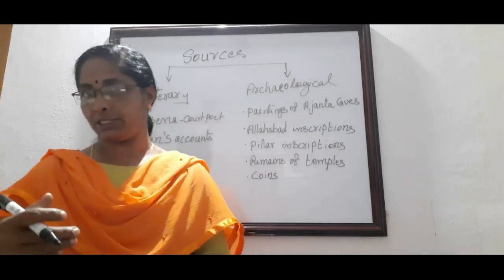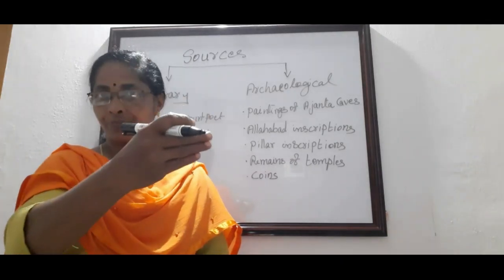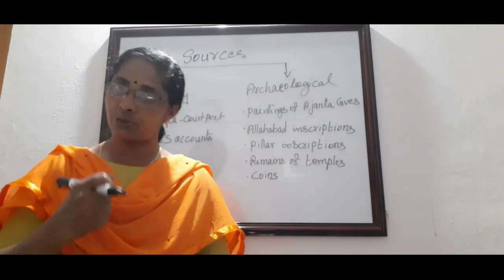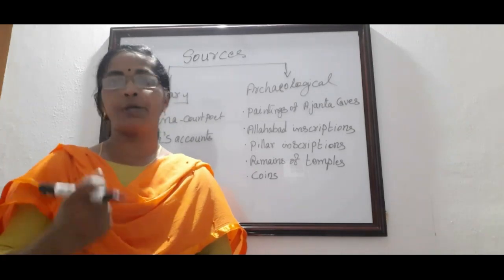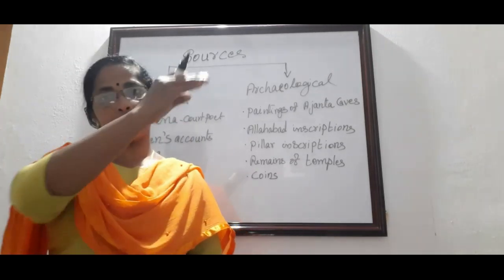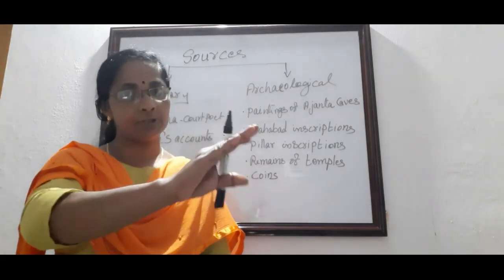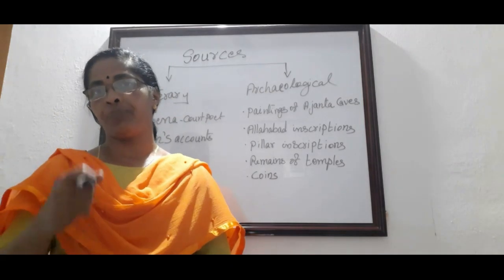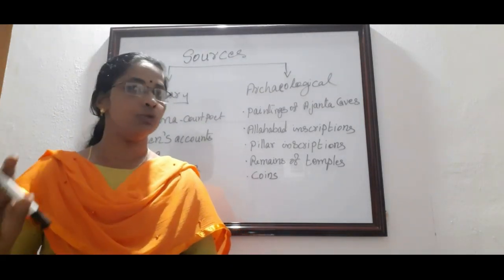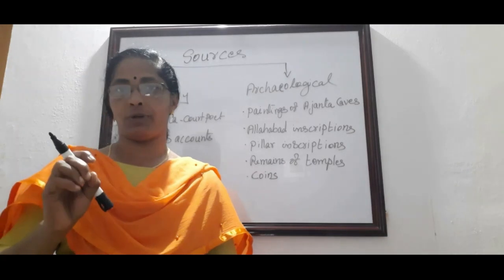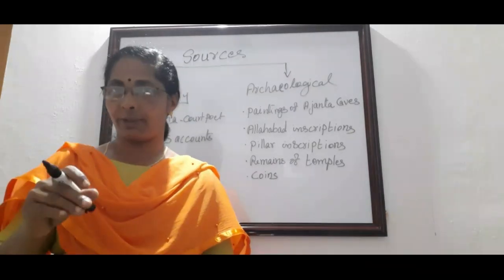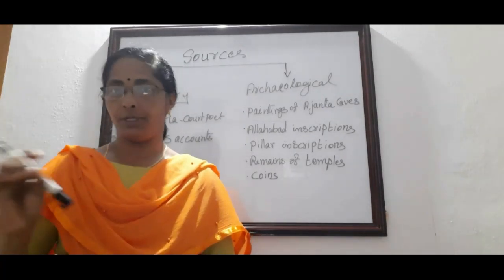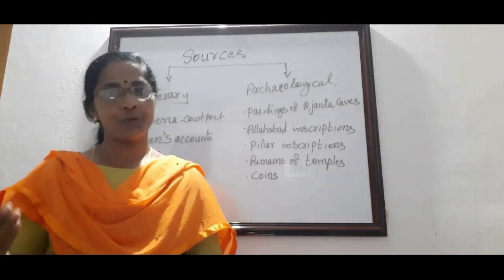into a number of subdivisions: the Rajya, then Bhukti, the next one Vishayas and Gramas. The last two sections became much more powerful than the other members, because the king became weak and the prince also became weak, or the governors became weak. The Vishayapati and the Gramika, the head of the village, became very powerful. These were the main causes for the decline of the Gupta Empire in India. I hope it is clear for you.